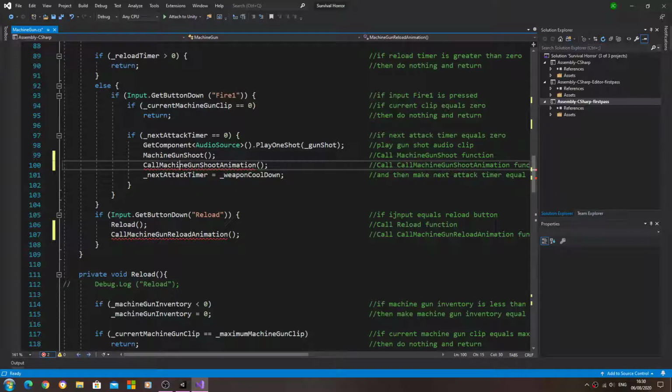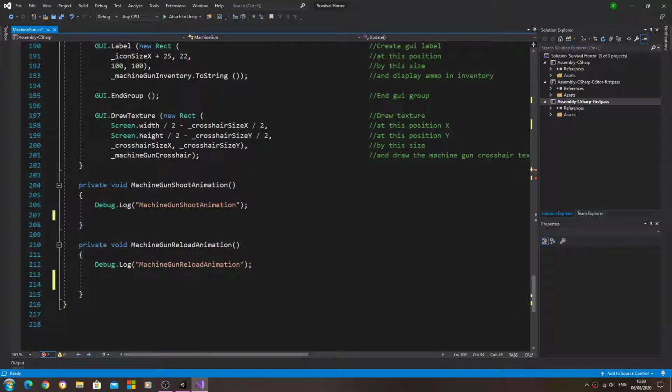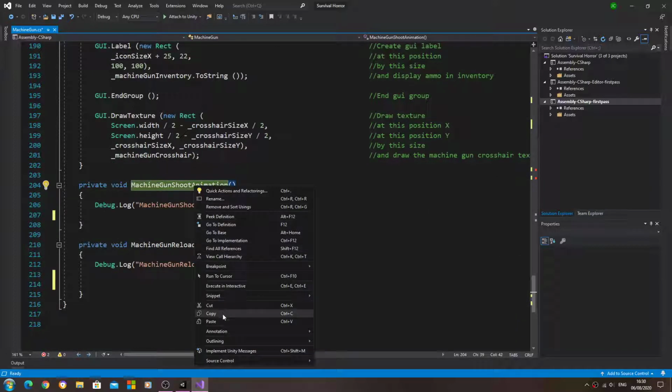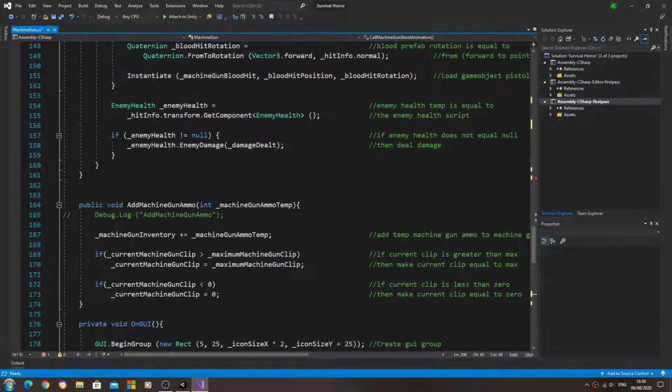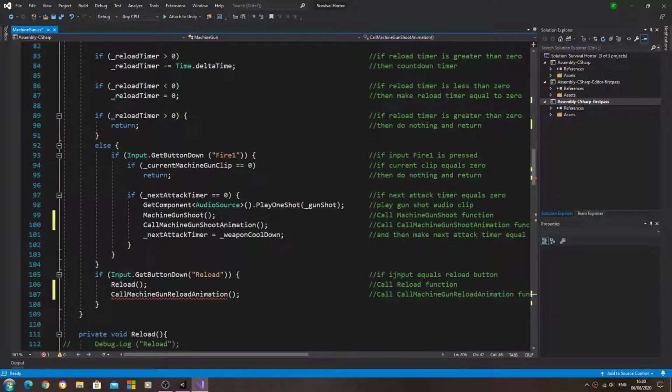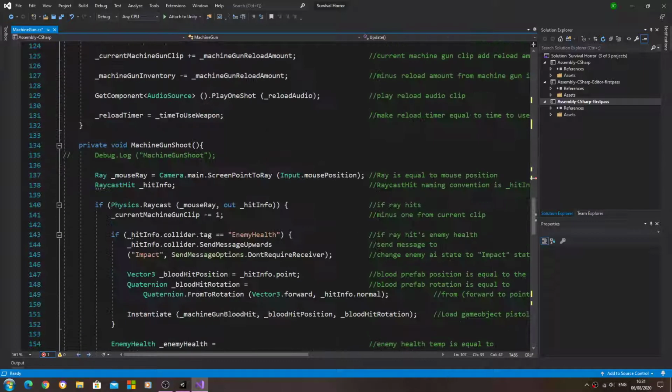So I'll copy the first one and we'll paste that into the top, and if we look, now we've created that function, that red error will disappear. You hopefully can see it there.